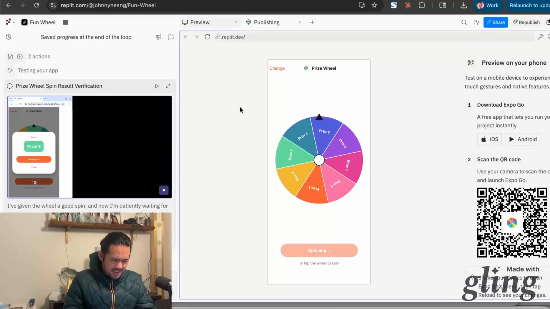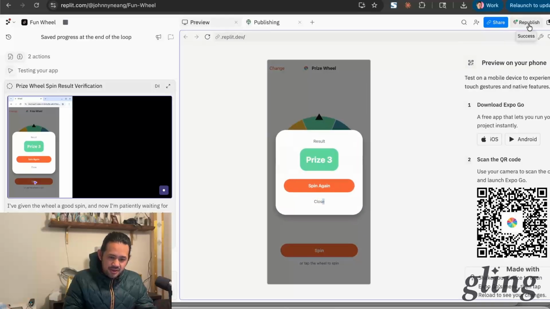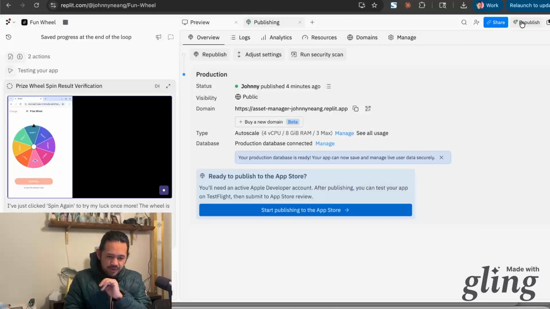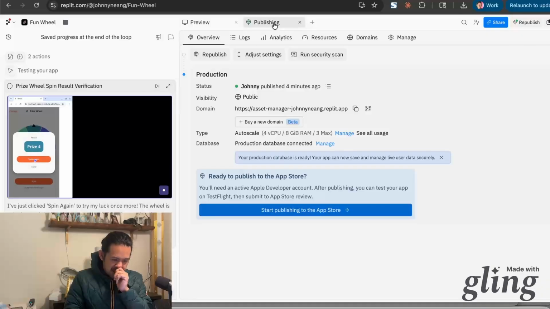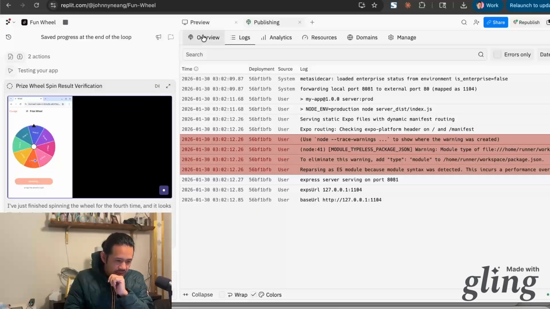I kind of want to just see. I mean, if I get the pricing to work, I'll do it. Yay, okay, perfect. Okay, cool. Let's go ahead and republish this. I think that's perfect. It works good enough for me. So let's go ahead and republish this. And publishing overview. Is it analytics? Logs? That's fine. Okay. Let's reload this fun wheel.